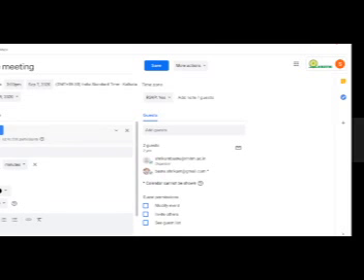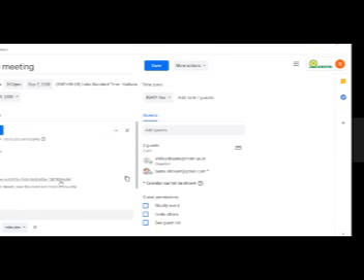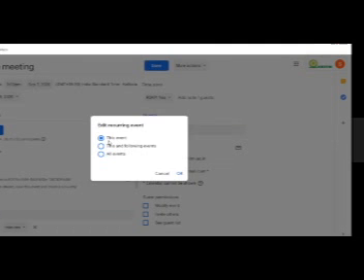I'll click here, join with the Google Meet again. You will see a drop down menu. After clicking that, there is an option available, add a live stream. Click here and it will automatically generate a live stream link. Copy that link, send it to the participant, and you're good to go for a live event. So I'm just saving this activity. Now we have changed this for one activity only.